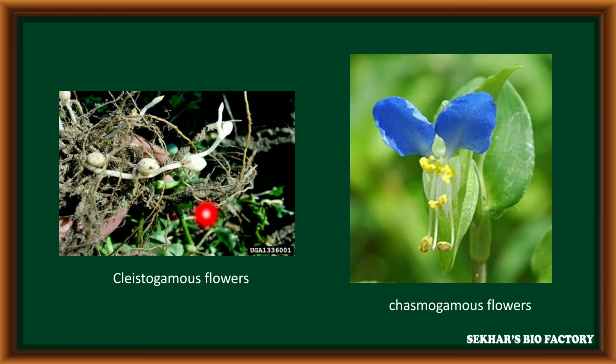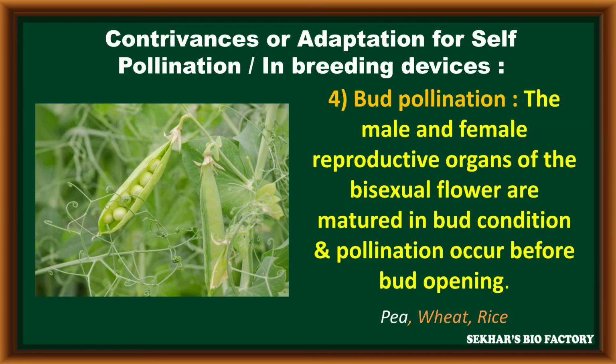The cleistogamous flowers inside the soil never open, so they perform self-pollination. But the chasmogamous flowers present aerially can perform either self-pollination or cross-pollination. This is the third device.